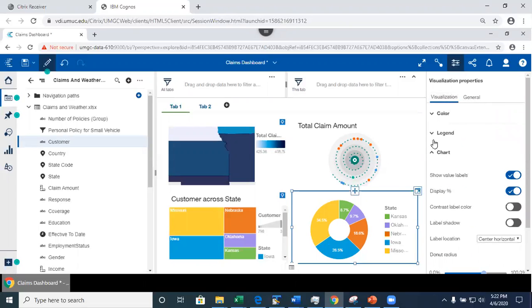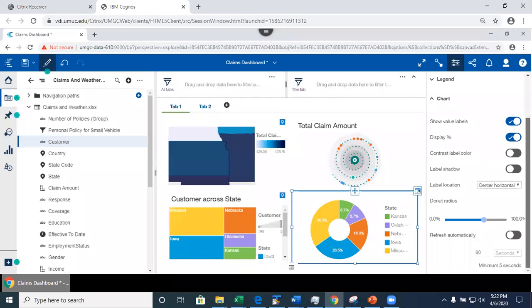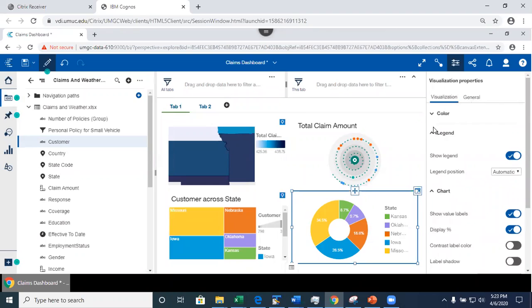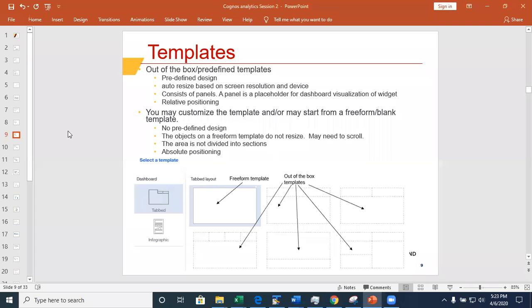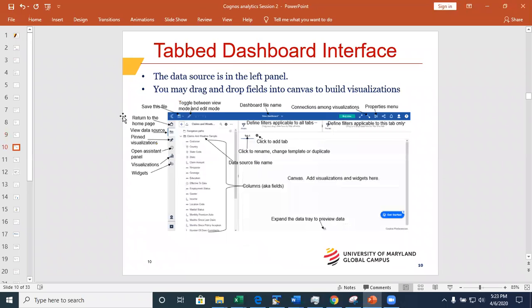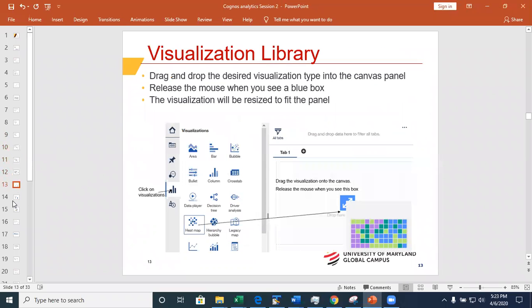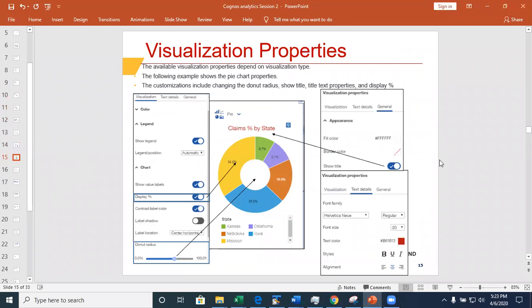But somewhere in here, I saw the title. I can add the title to this if I wanted to, okay? I'll find it. Let's look, I have it in the slide. I'll find the slide in a second. So we're here. This is a top dashboard interface, and I'm going to go over the filters in a bit, but I'm showing you multiple ways to add visualizations. But the properties that you have depend on the visualization.